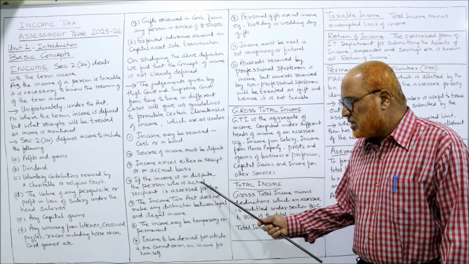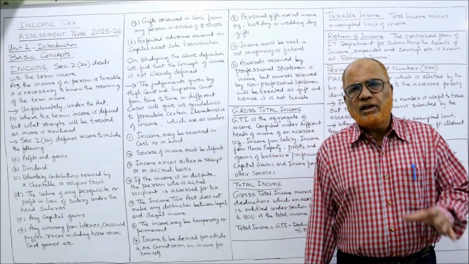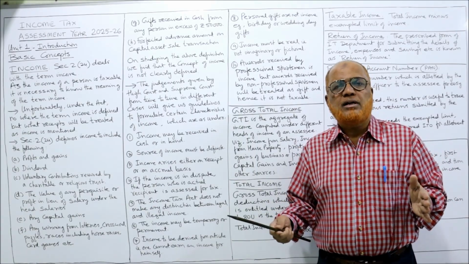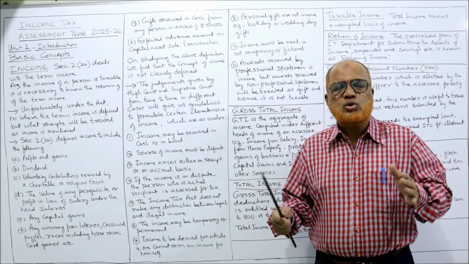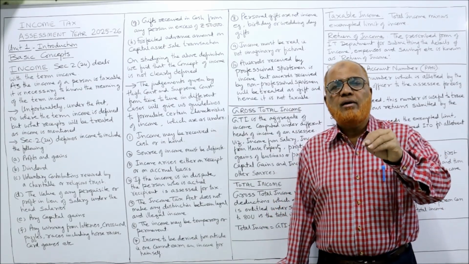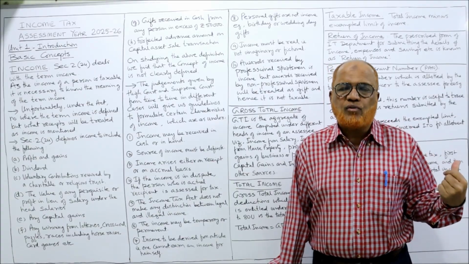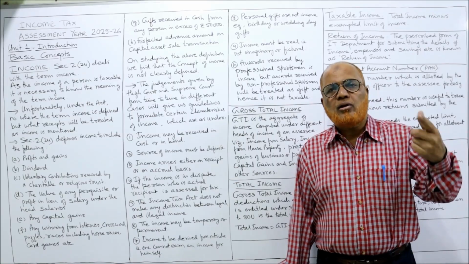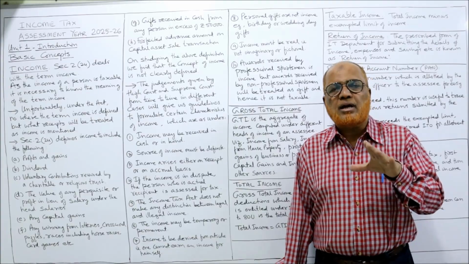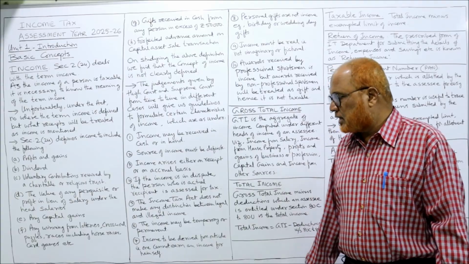Then if the income is in dispute, the person who is the recipient is assessed to tax. If any income, there is a dispute. For example, a property is there. Suppose two brothers are fighting for the property. The Income Tax Act will say whoever is getting the benefit from the property, that person first of all has to pay the tax. Later on, the dispute will be settled in a court of law. But time being, whoever is receiving the income, he has to pay the tax.